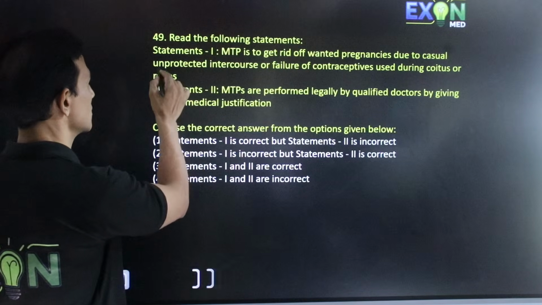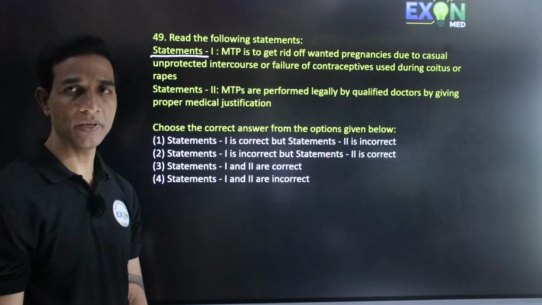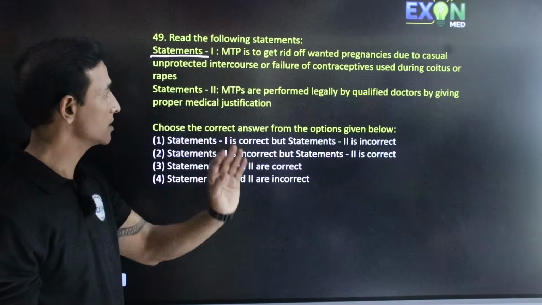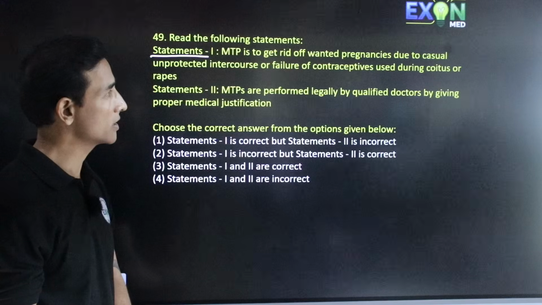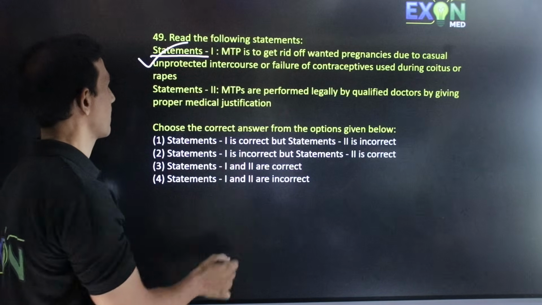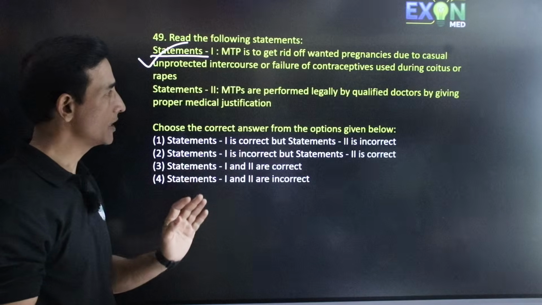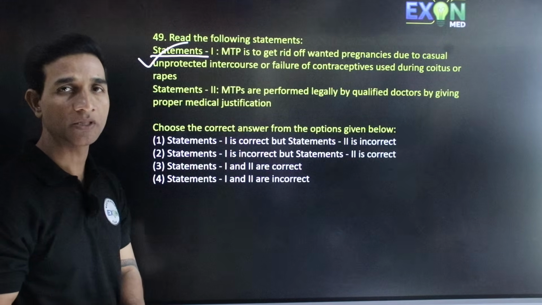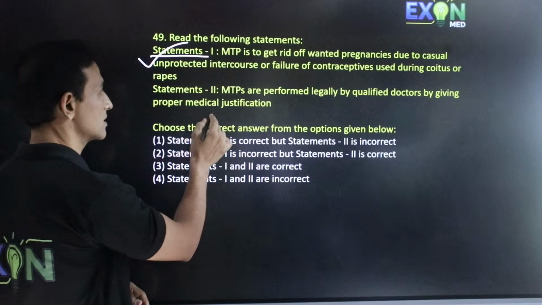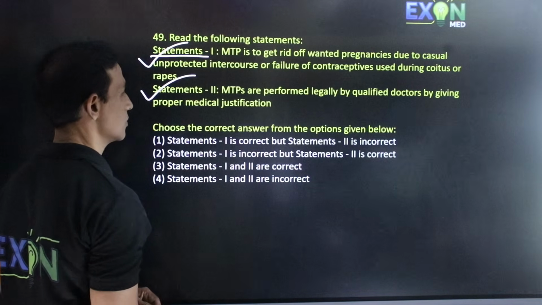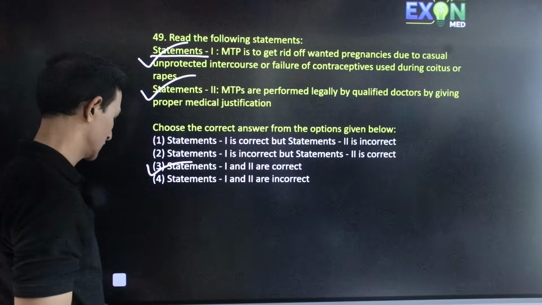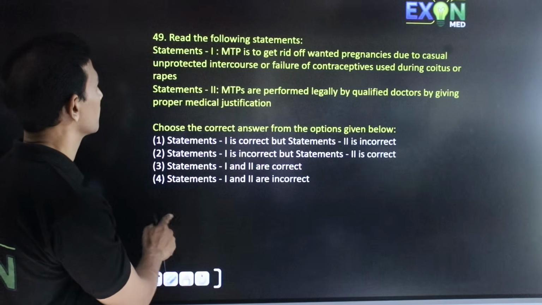MTP. Statement 1 says that MTP is to get rid of unwanted pregnancies due to casual unprotected intercourse or failure of contraceptives used during coitus or rape. This is correct. Statement 2 says that MTPs are performed legally by qualified doctors by giving proper medical justification. This is also correct. Both statements 1 and 2 are correct. Third is the correct answer.